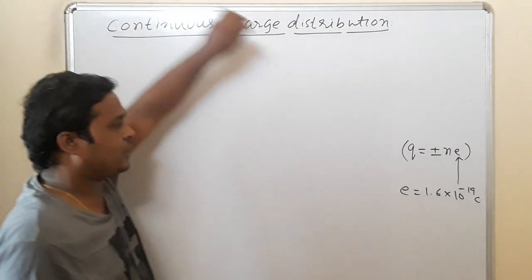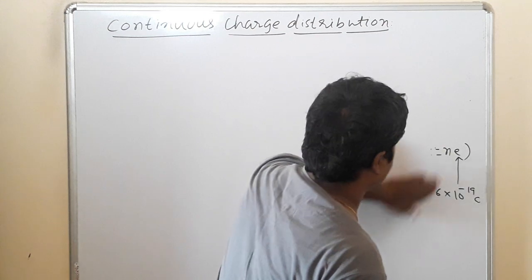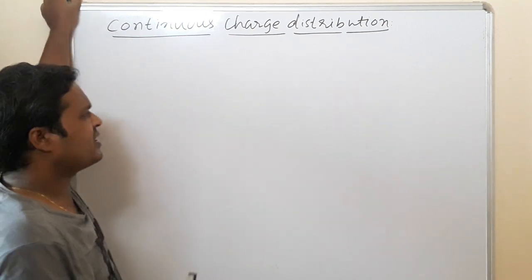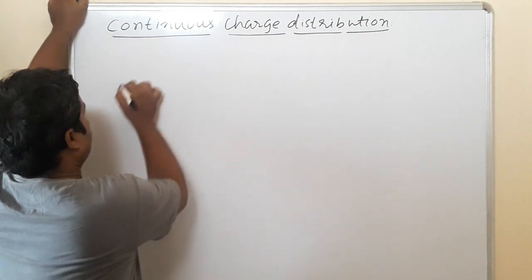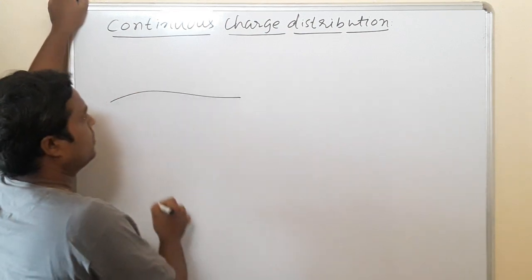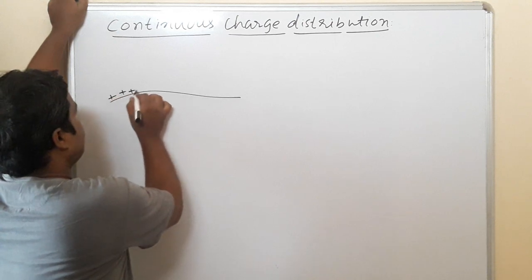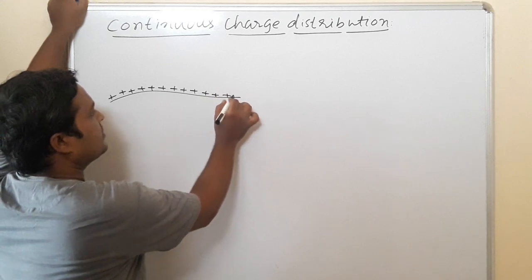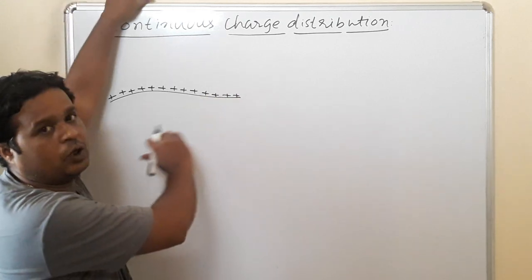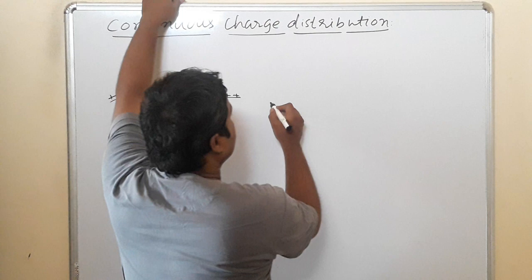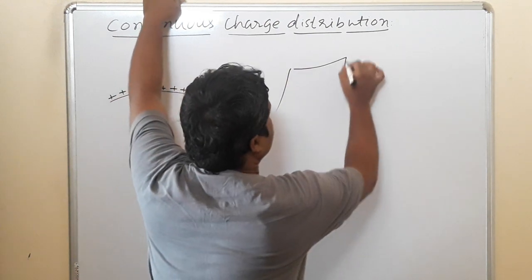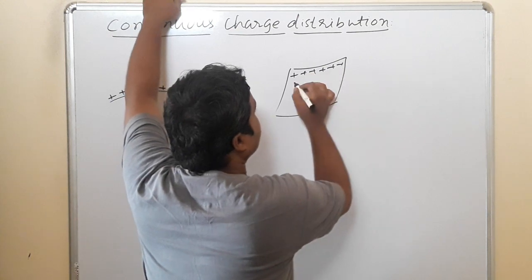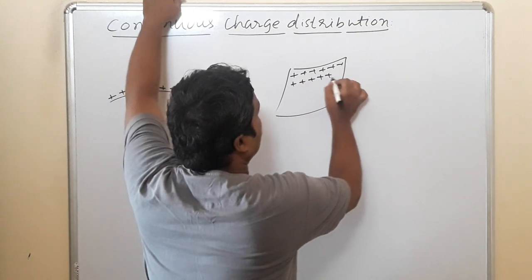But when you come to the macroscopic level, suppose the charges are distributed on a conductor, suppose there is a sheet of conductor or a wire of metal on which charge is uniformly distributed like this. Charge is distributed along the wire. Then if you consider a sheet of metal on which charge is uniformly distributed like this,